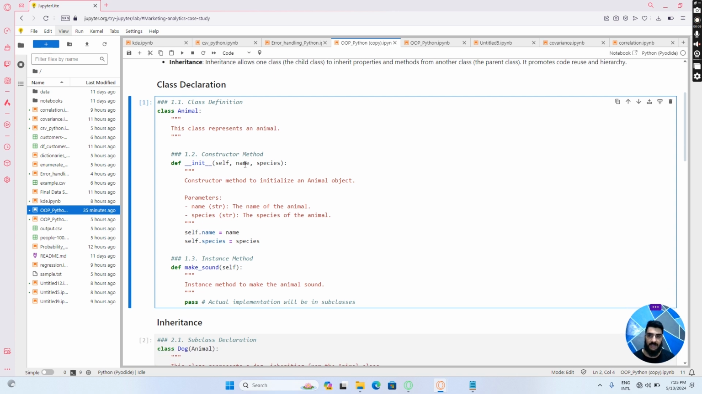Then within that class, I have defined the init method. The init method is a specialized method in Python, specifically for object-oriented programming. It is also called the constructor method, and it is used to initialize the attributes of the instance of the class. So what do we actually mean by attributes here? To remember the concept, think of attributes as data.